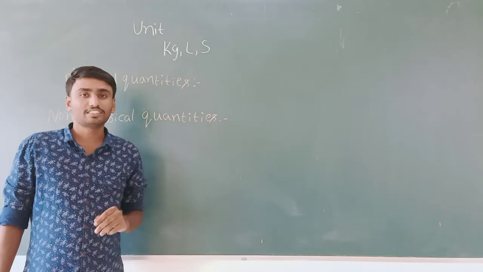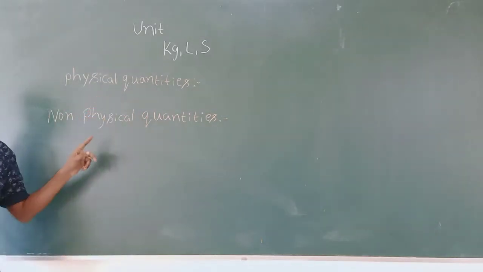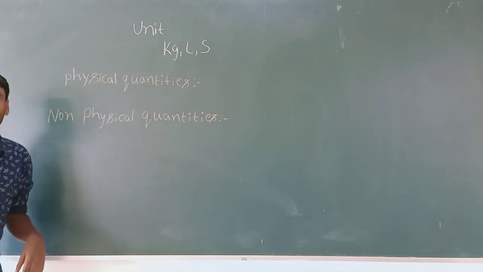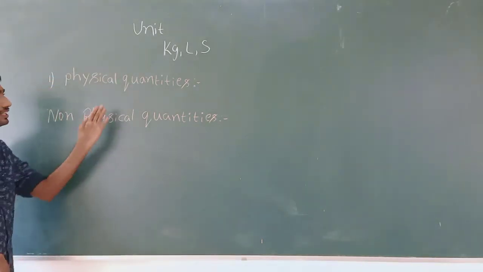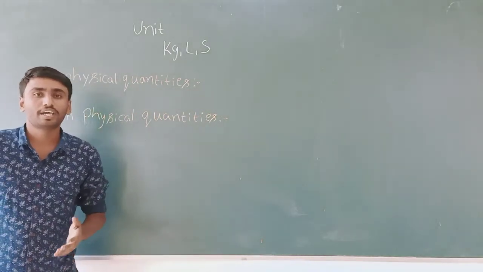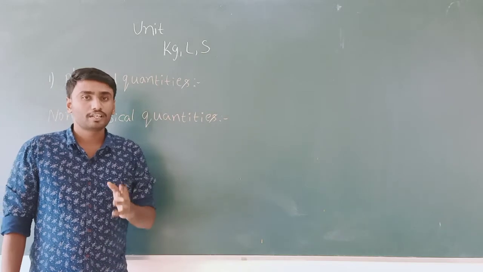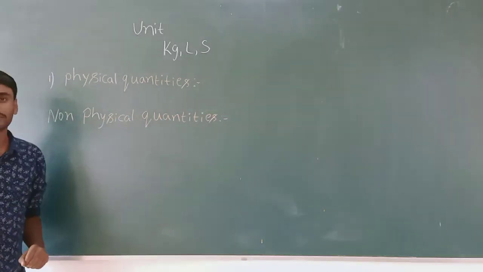Quantities are classified into two types. One is physical quantity, another one is non-physical quantity. Firstly, physical quantity means the quantity which can be measured. That type of quantities we call physical quantities.